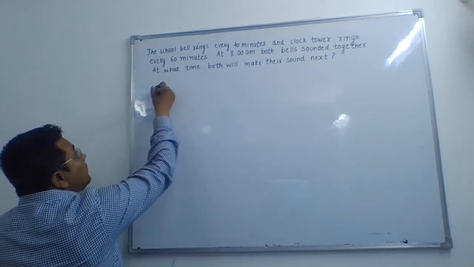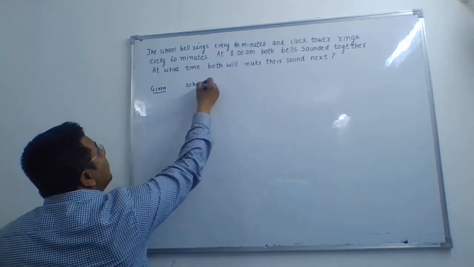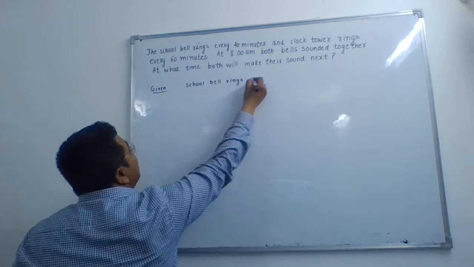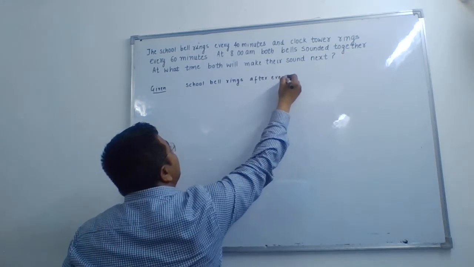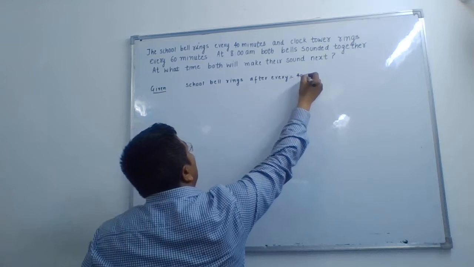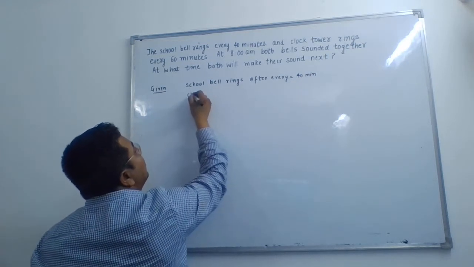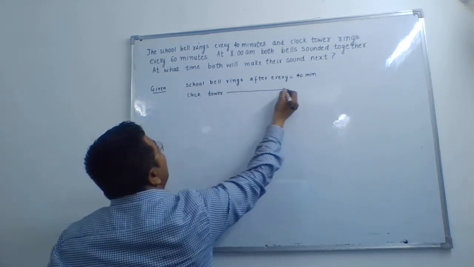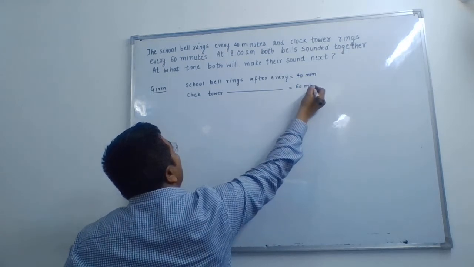So we are given that the school bell rings after every 40 minutes and the clock tower rings after every 60 minutes.